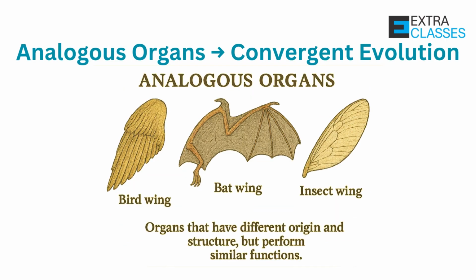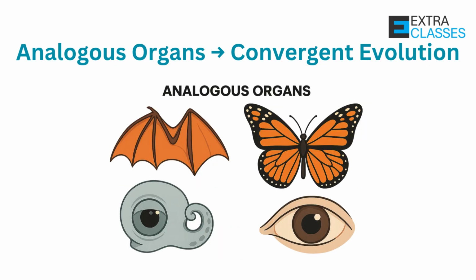Let's explore analogous organs, as in convergent evolution. Analogous organs are defined as the organs that have different origin and structure, but perform similar functions. Examples are, wings of bat versus wings of butterfly, eyes of octopus versus eyes of humans.